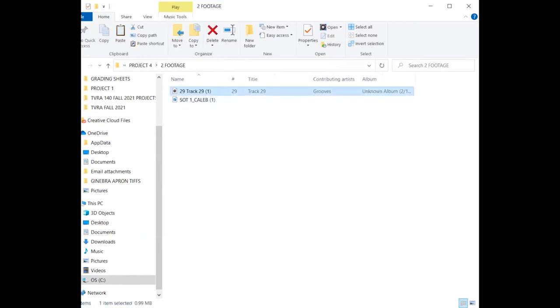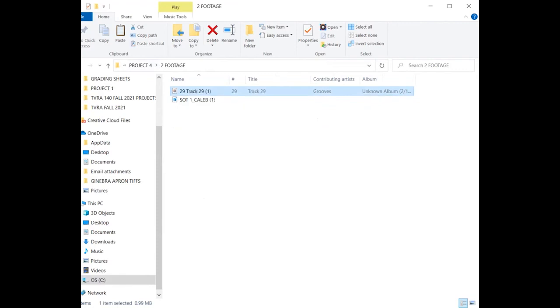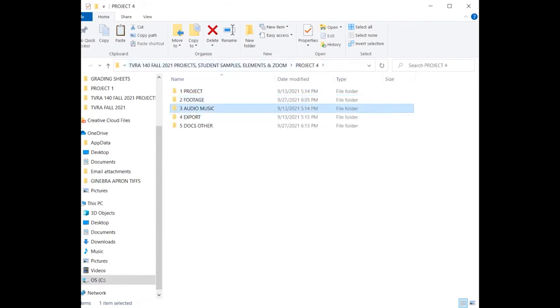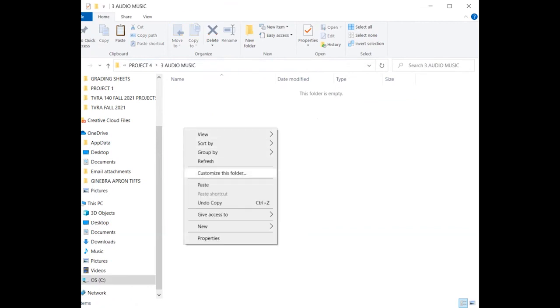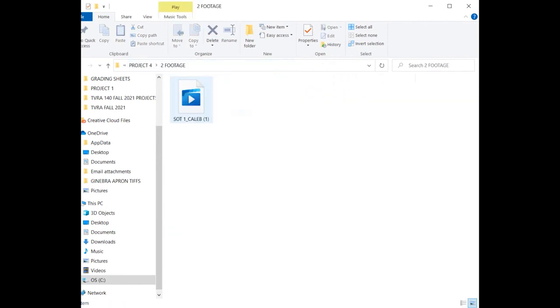I'm going to go in here and cut the music and paste it into my music folder so I can set a good example. Audio music. There we go. And I'll just paste it in here. So now everything is where it should be. There's my music. And I'm going to continue bringing in my footage.